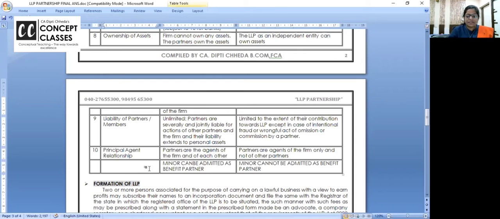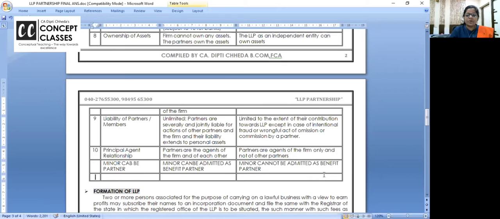Okay, this is minor. Point is, a minor can be a partner or not, right? And add one more point: for a partnership firm, no returns are required with ROC.